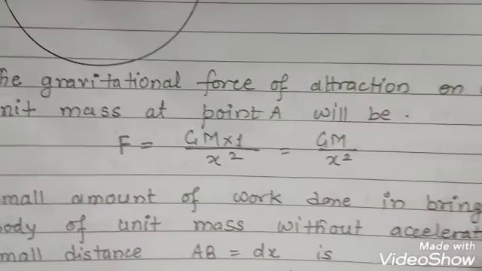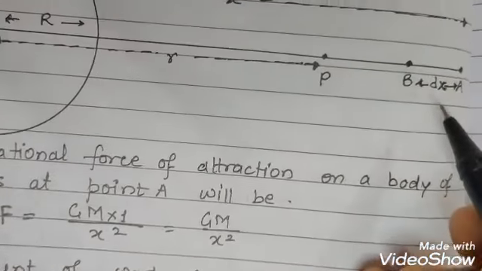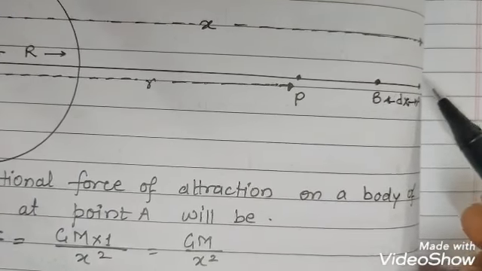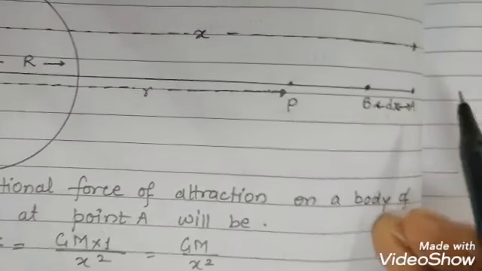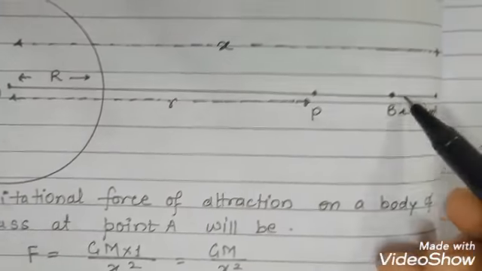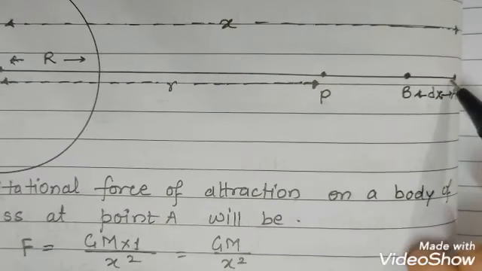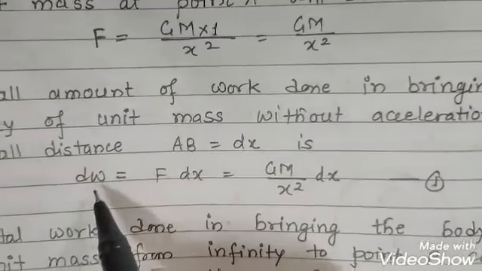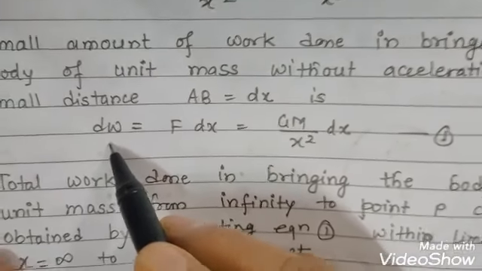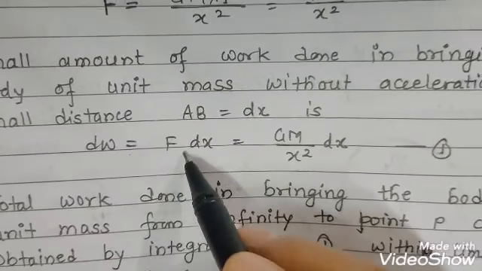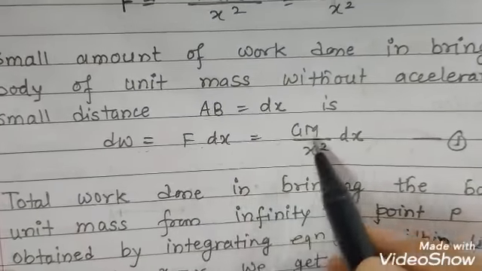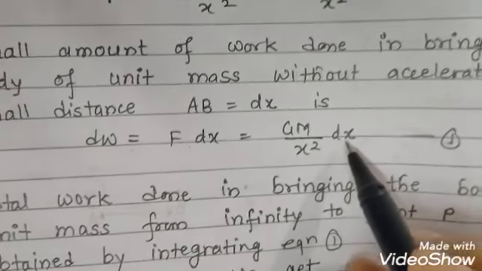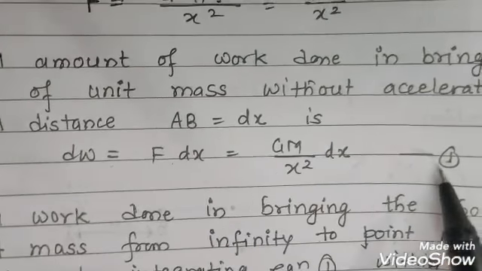Suppose the small amount of work done in bringing the body of unit mass without acceleration through a small distance AB is dW. The work done must be given by force into displacement, so dW is equal to F dx. Now F is GM upon x square, and dx here is the distance between A and B. This is equation 1.